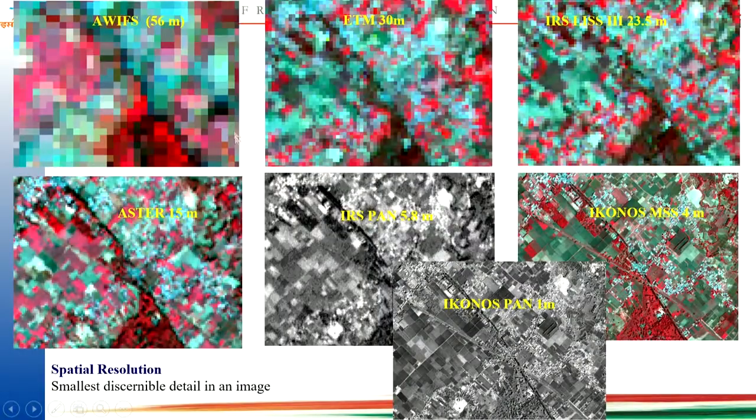Now coming to another example with spatial resolution, you can see whenever we use the same area data with 56 meter, 30 meter, 23.5, 15 meter, 5.8 meter, 4 meter and 1 meter, you can see the difference. By looking over the earlier images, the shape of the features are not clear, and the interpretation is slightly difficult. But when we have the higher resolution data, we can differentiate the features in a more detailed and clear way.